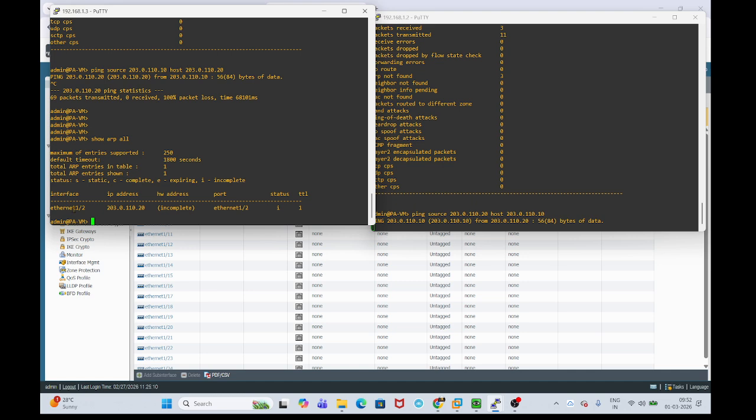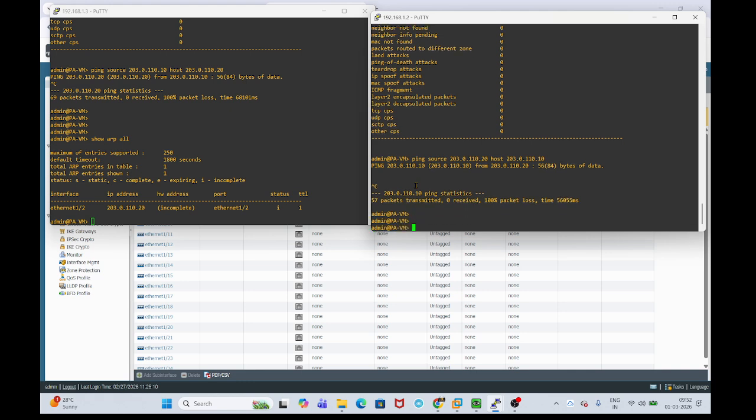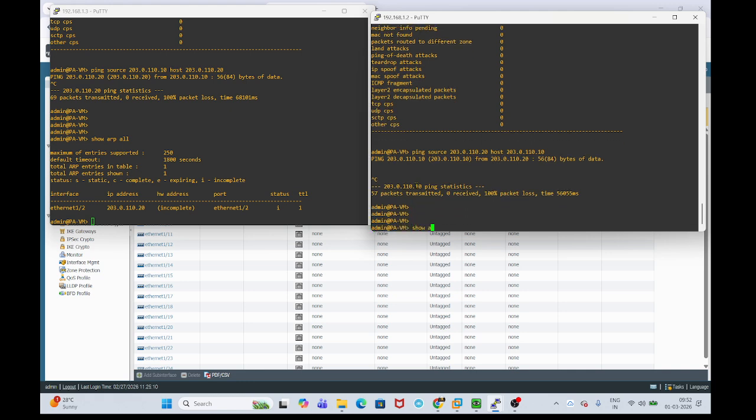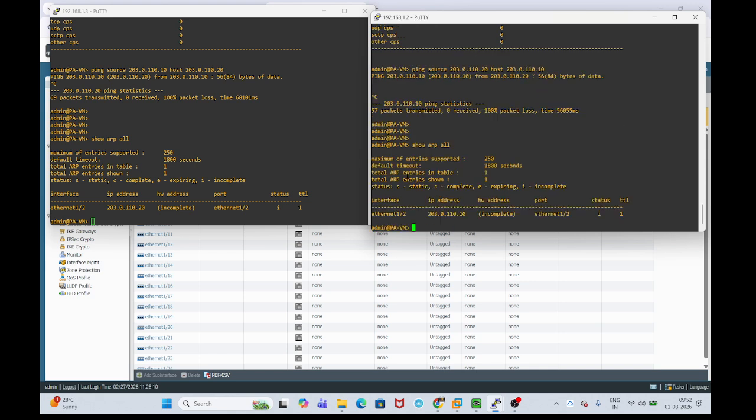See here, on Ethernet 1/2, my peer IP address is this, and the hardware address is showing as incomplete. Let me verify here as well. Show arp all. Here also it is showing incomplete.